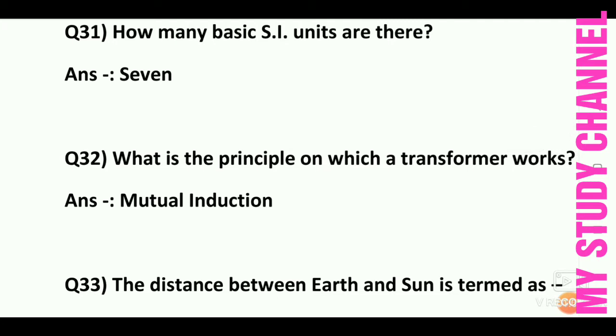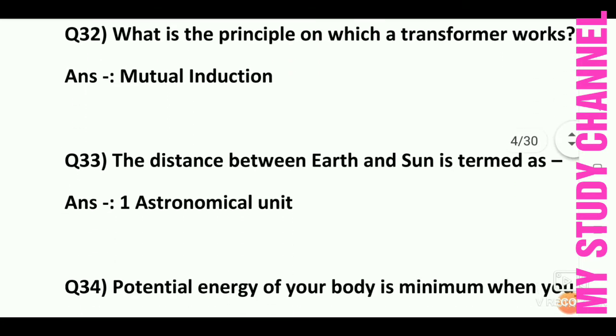What is the principle on which a transformer works? Here the answer is mutual induction. Answer is mutual induction. Next question: the distance between Earth and Sun is termed as? Answer is 1 astronomical unit. The distance between Earth and Sun is termed as 1 astronomical unit.